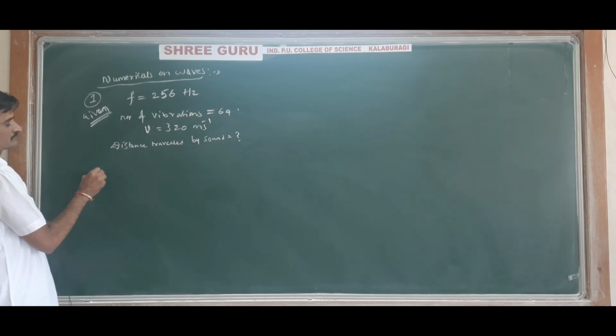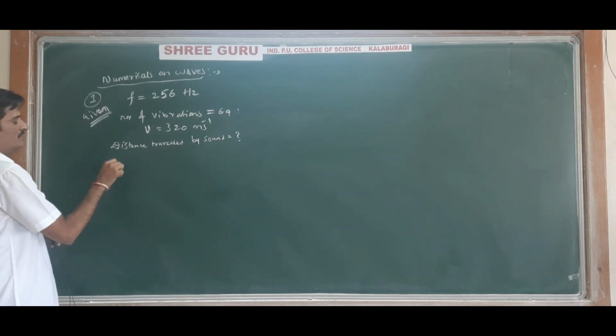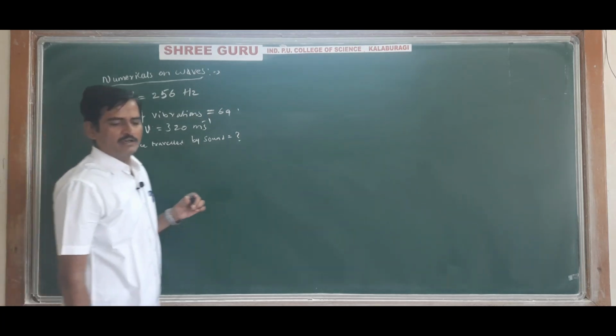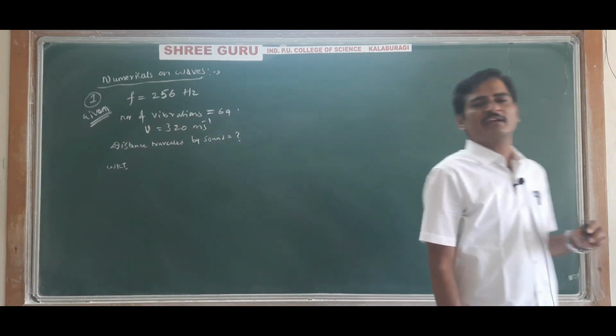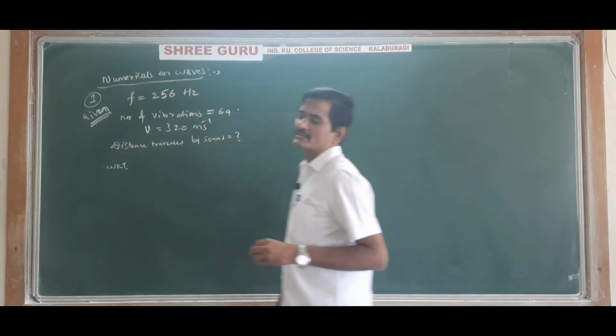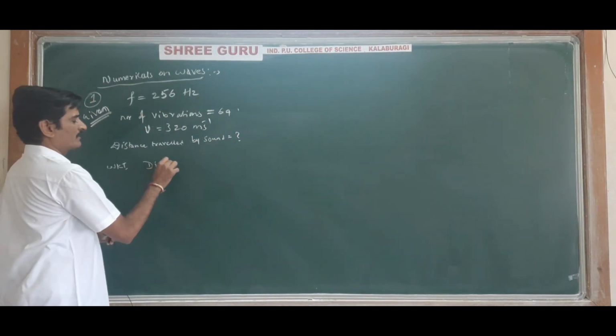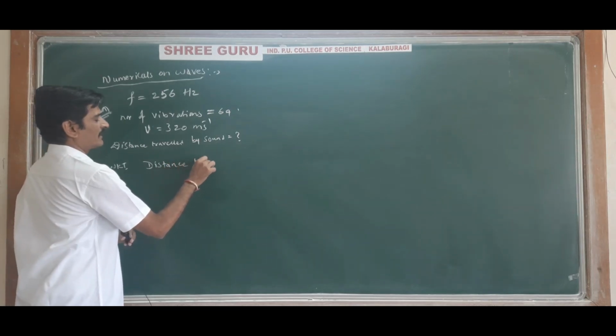So we know that distance travelled by a wave in one vibration is equal to its wavelength.